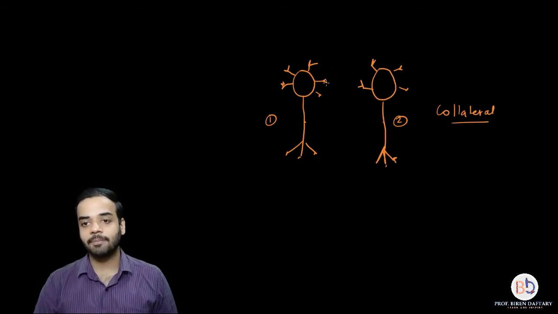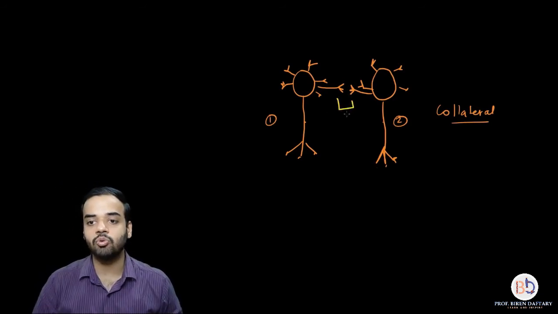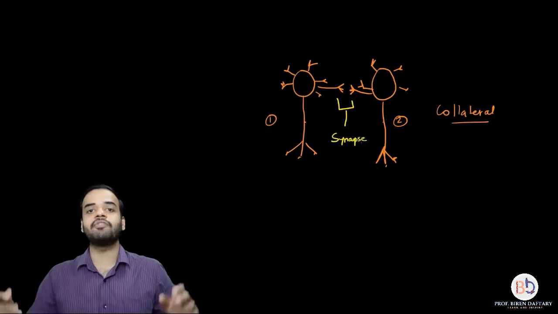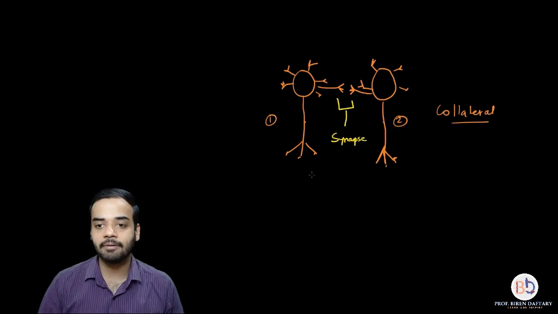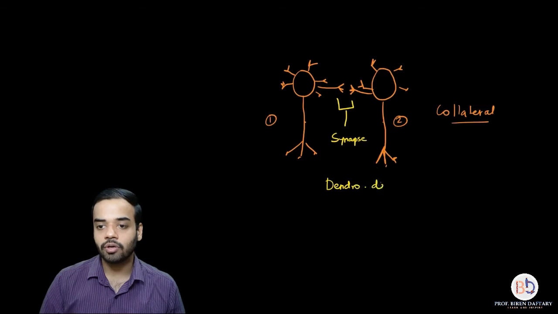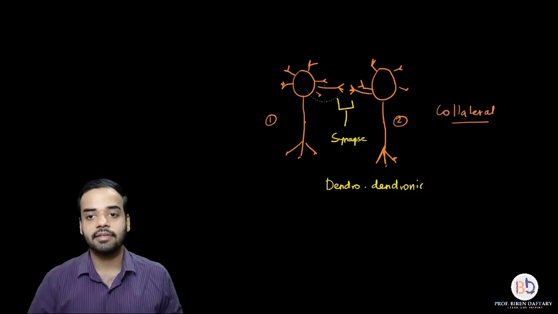For example, suppose this is one of the dendrons, these are the dendrites, this is another dendron, these are the dendrites, then the synapse between these two, so here the synapse is occurring between the dendrites or between the dendrons of two neurons, and this type of synapse is called dendrodendronic synapse. Is this clear? So we have seen four types of synapses, right?